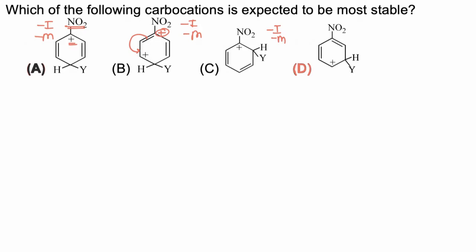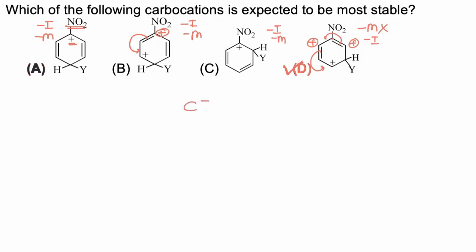is present on that carbon from which the strong electron withdrawing group, minus I and minus M, NO2, is present. So again very unstable. In the fourth case, positive charge is involved in resonance, and it will be delocalized to these two carbons. In this case, positive charge is not present at that carbon to which NO2 is attached. So minus M effect is not applicable on the positive charge. This NO2 is only destabilizing the carbocation due to minus I effect. So in all the given carbocations, the fourth is comparatively most stable.